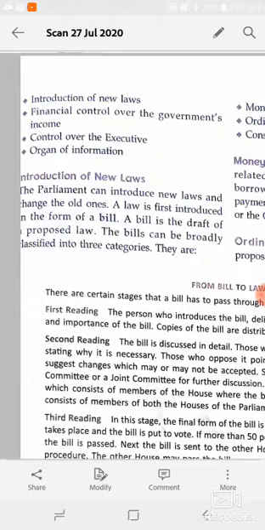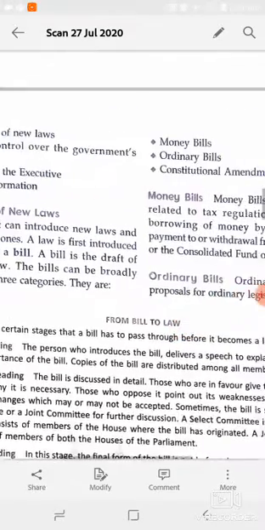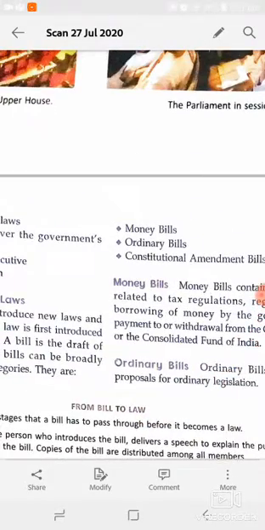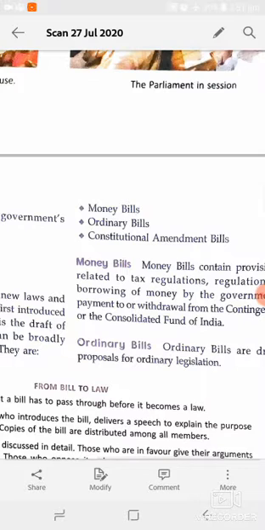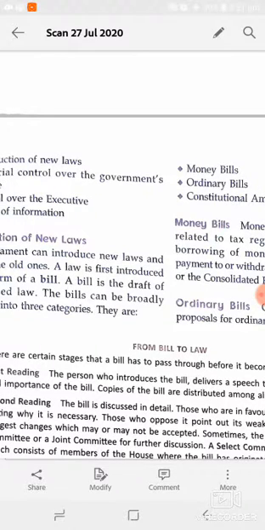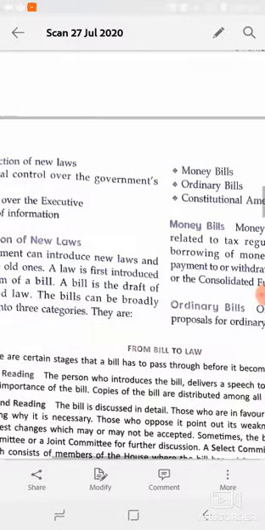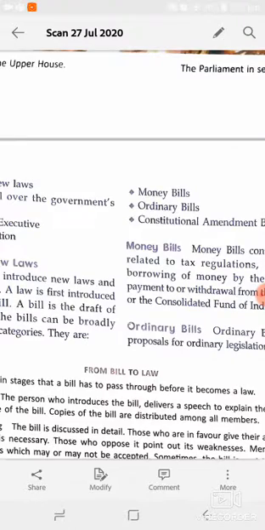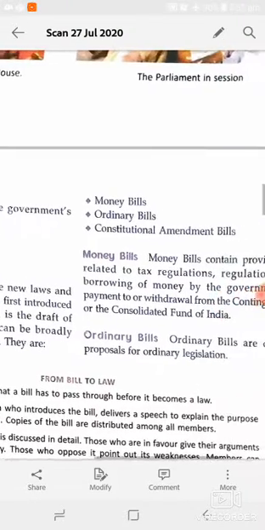Bills can be broadly classified into three categories: money bill, ordinary bill, constitutional amendment bill. Clear? So a draft of proposed law is called a bill, and we can categorize bills under these three categories.